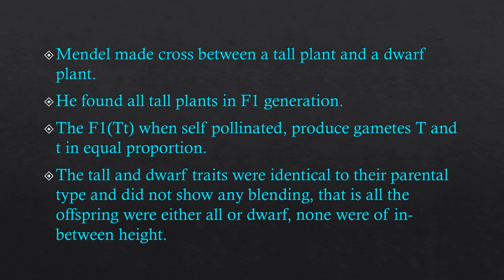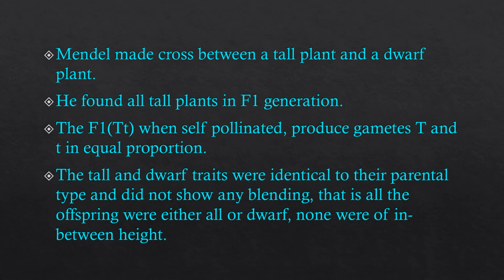This example is written here in words. He crossed a tall plant with a dwarf plant, and he found all the plants were tall in the F1 generation. When he allowed the F1 generation self-pollination, equal gametes were produced, meaning capital T and small t were obtained in equal proportion.